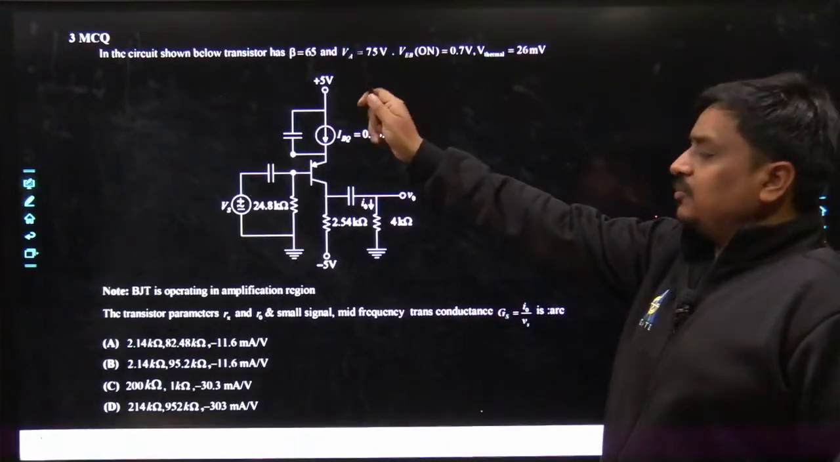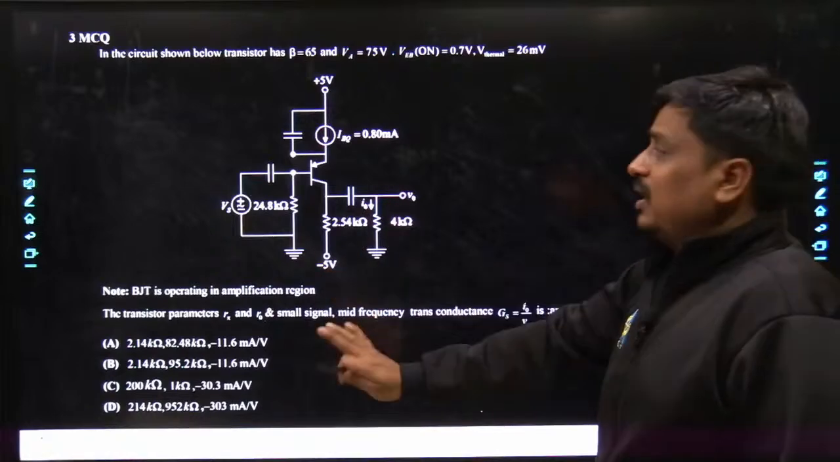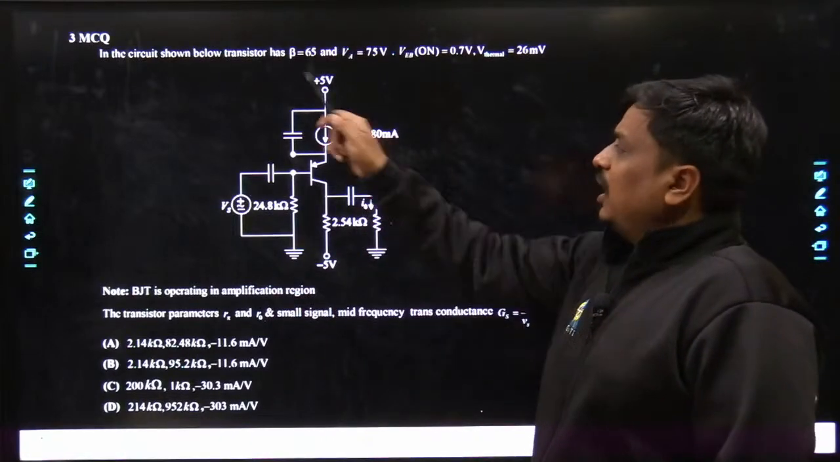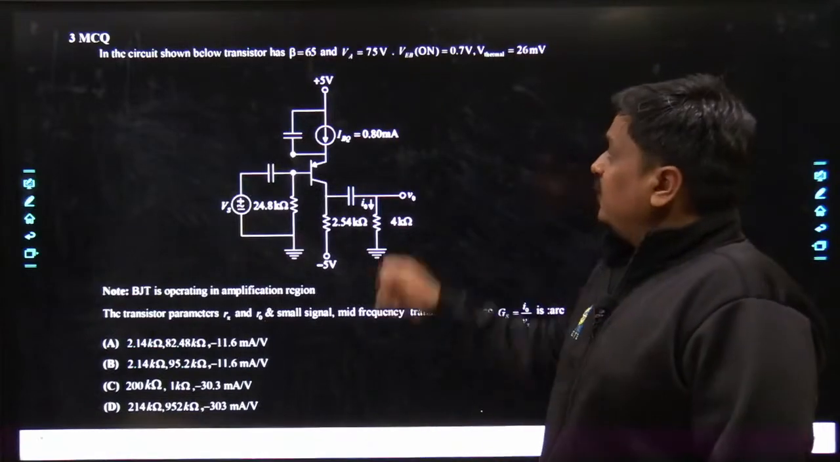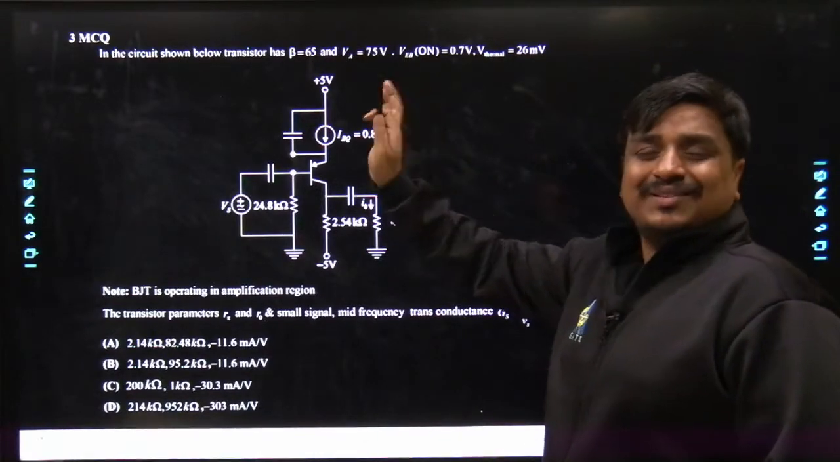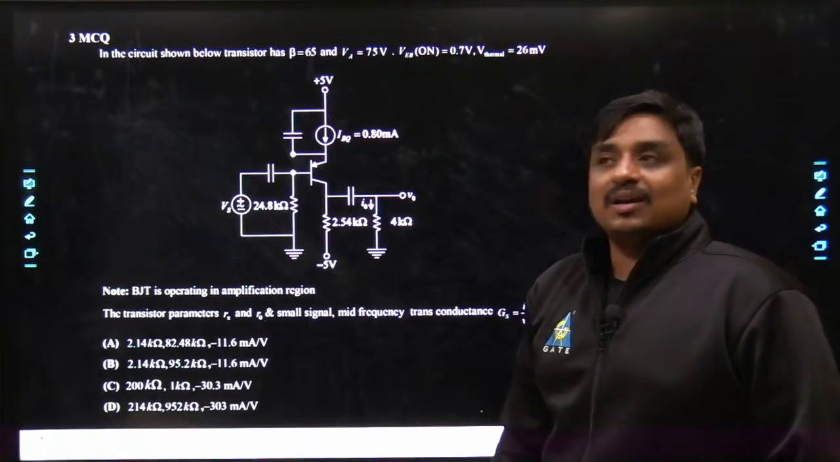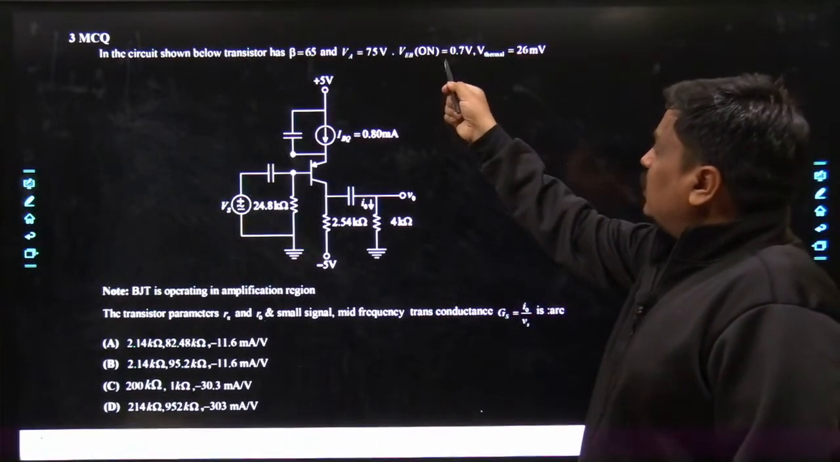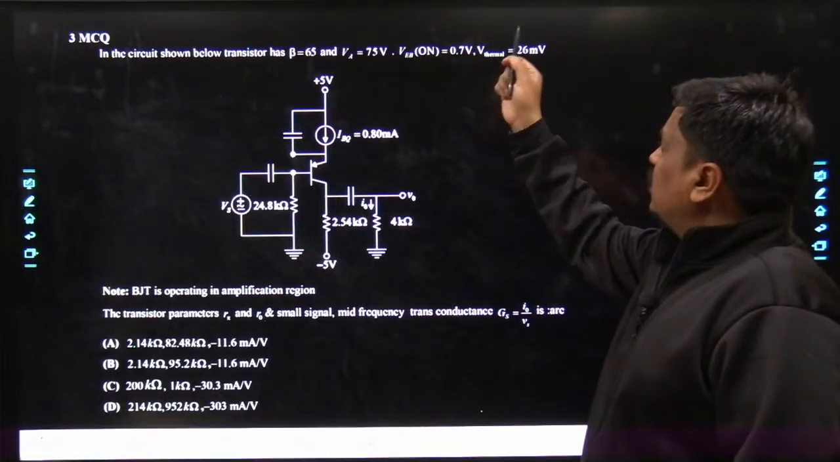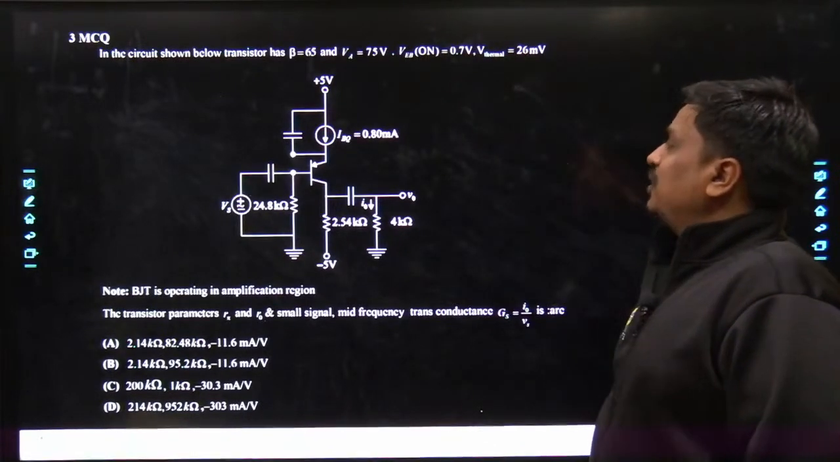It's a type of MCQ. That means only one option would be correct for this particular problem. In the circuit shown below, beta is equal to 65 and VA, anyways, what does it mean by VA? It's called the early voltage, equal to 75 volts. VEB on is equal to 0.7 volt. V thermal is equal to 26 millivolts.